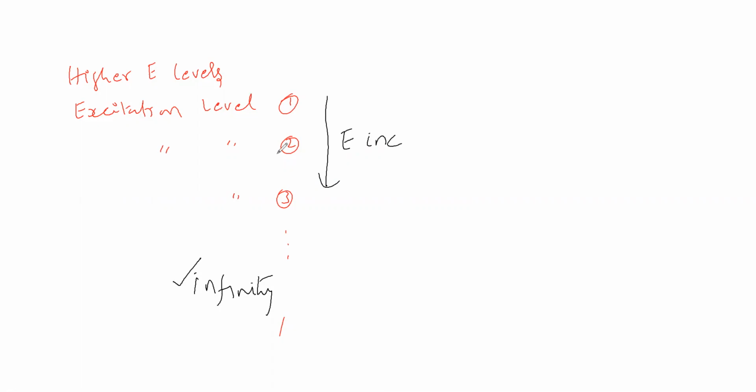In the higher energy level, stability will be low, that we know. Due to lower stability, these are going for de-excitation. De-excitation means what? An electron in a higher energy level comes to a lower energy level.